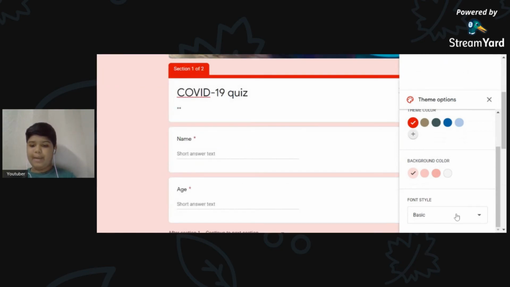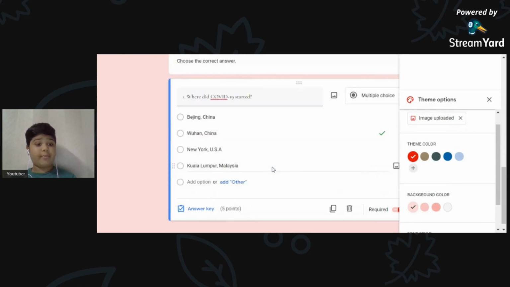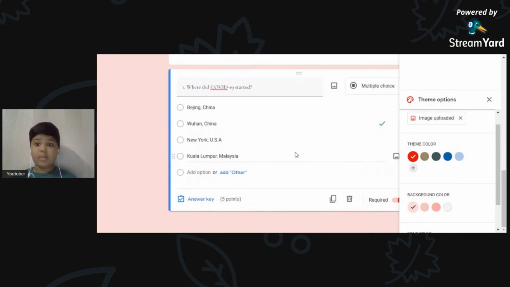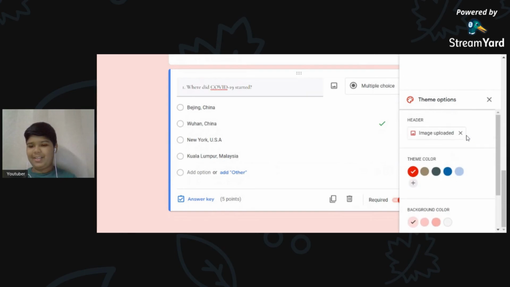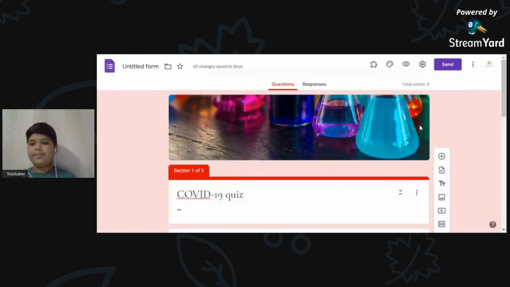There's basic, decorative, formal, playful. You can change to many types. So formal, that looks nice. It's very, very formal. Okay, and then you can close this.